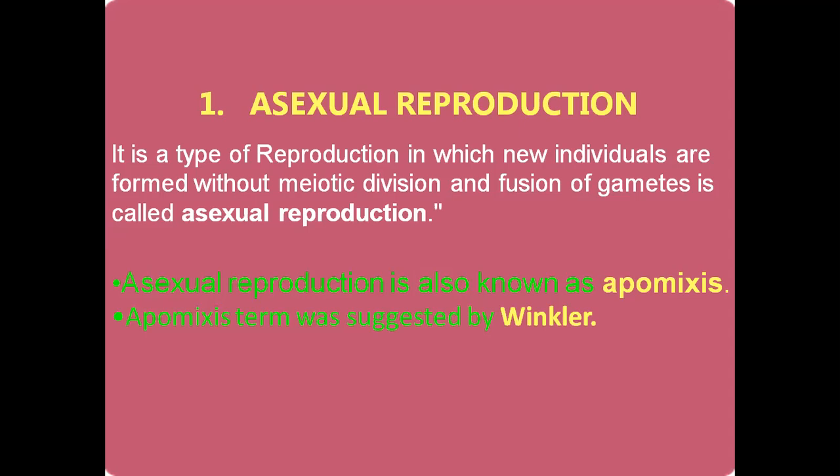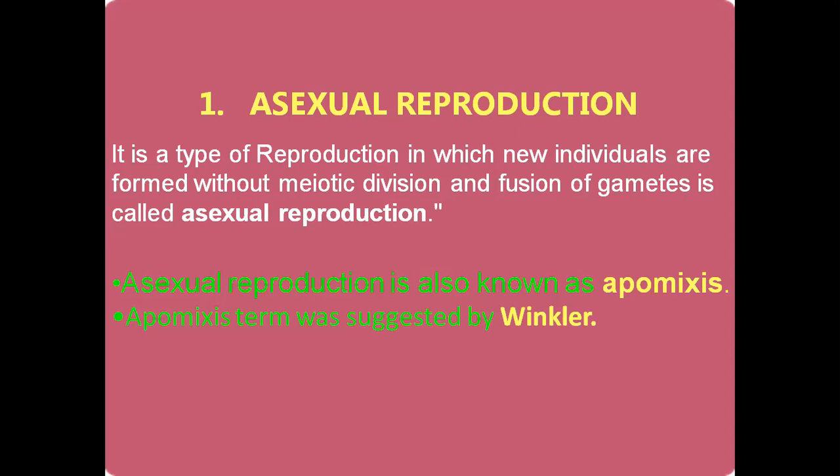Mitotic division is a somatic division, occurring in the body cells, while meiotic division occurs in the sex cells. So asexual reproduction does not involve meiotic division because there are no sex cells such as sperms and ova. Here there is just a single parent and a mitotic division. One cell divides into another cell, there is equal distribution of the genetic material, and a new organism is formed. That is called asexual reproduction. Hope that is clear, my dear students.